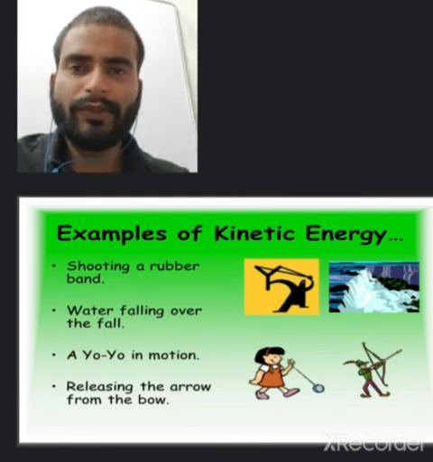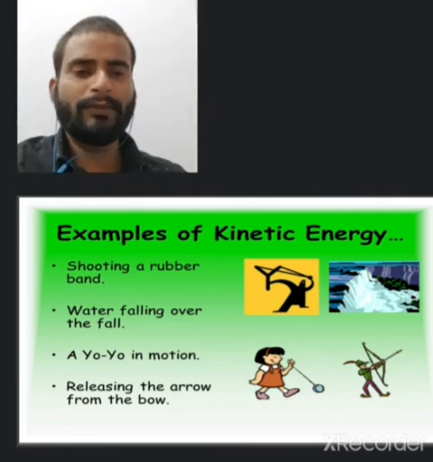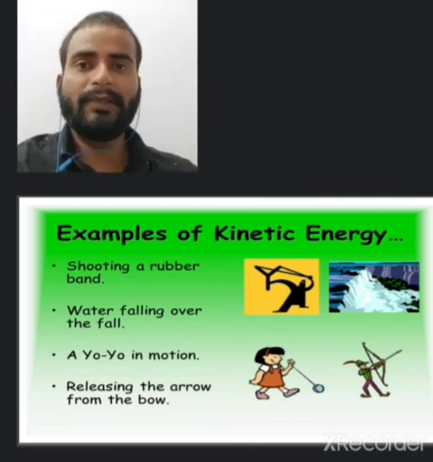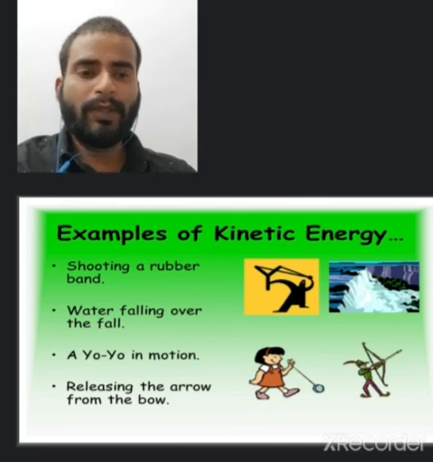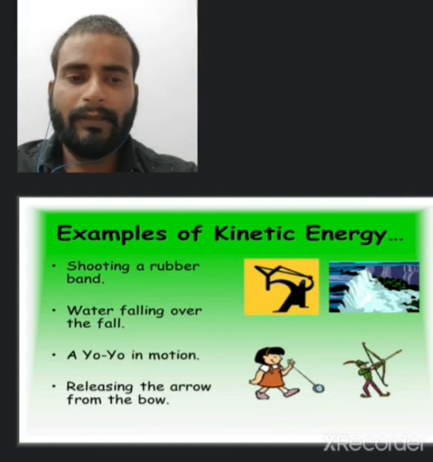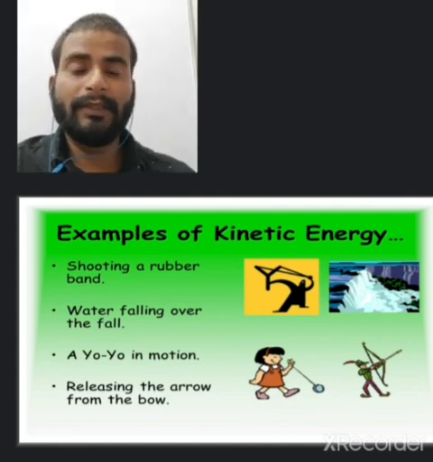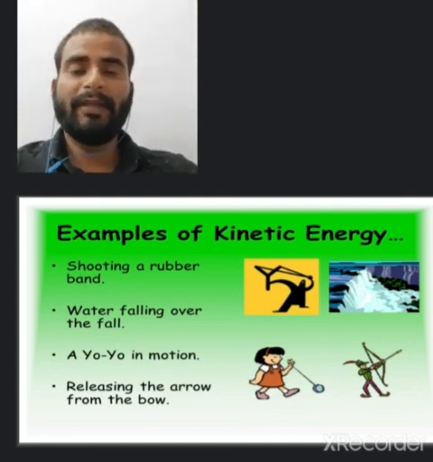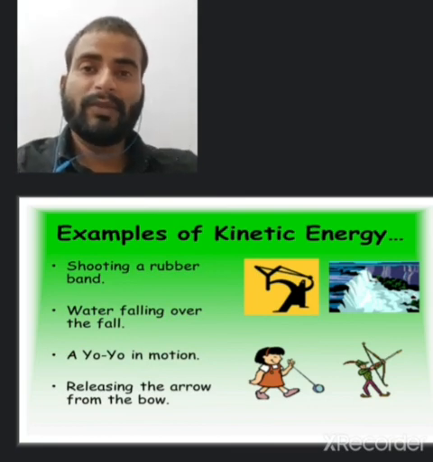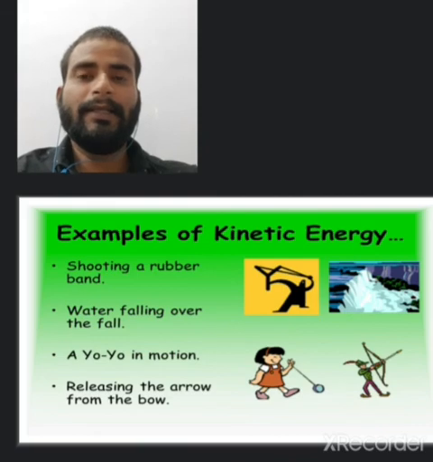Also there are many other examples of kinetic energy. Moving bus, car, and train have kinetic energy. Moving bullets have kinetic energy. Flowing water has kinetic energy. A moving ball has kinetic energy. If an aircraft is flying, it has kinetic energy. Blowing winds have kinetic energy.